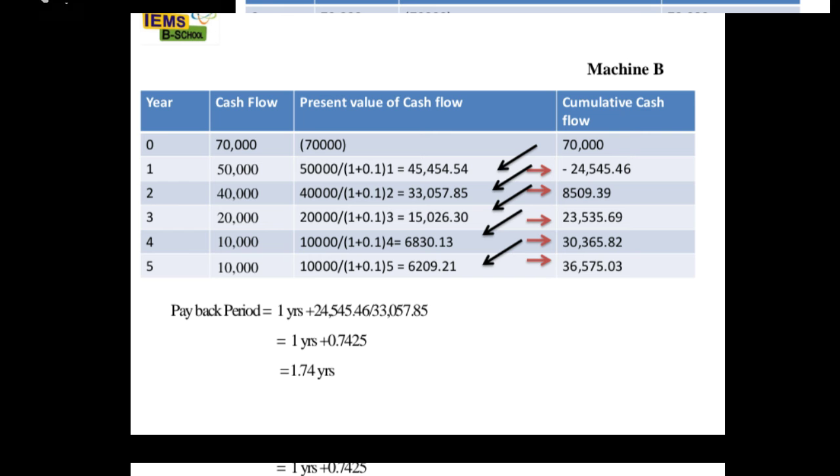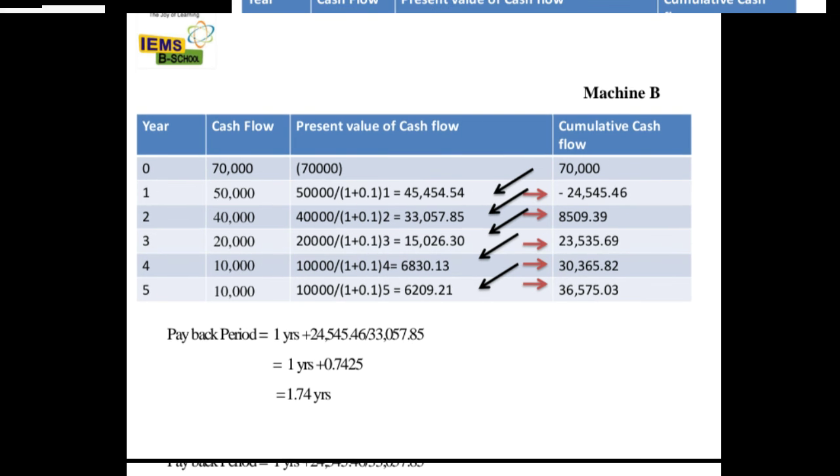So 1 plus 24,545, which is the minus value, so we need to consider that. It means we need to collect that much amount from machine B, from the investment, divided by the present value of cash flow of the second year, which was 33,057 rupees 0.85 paise. So our payback period is 1.74 years. But in the simple payback period method, for machine B it was 1.5 years.